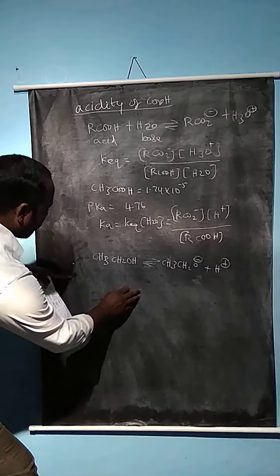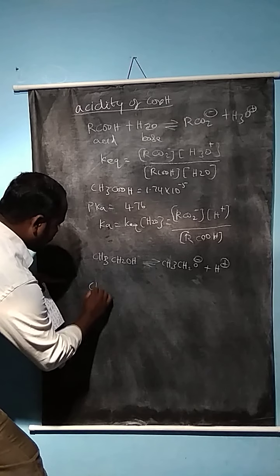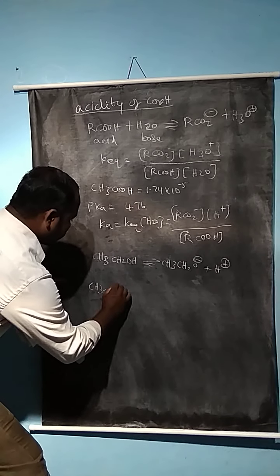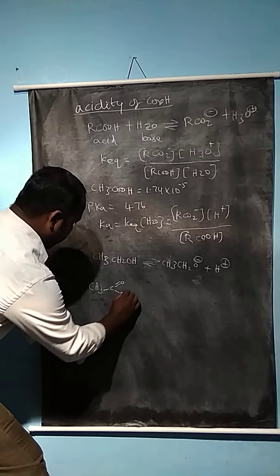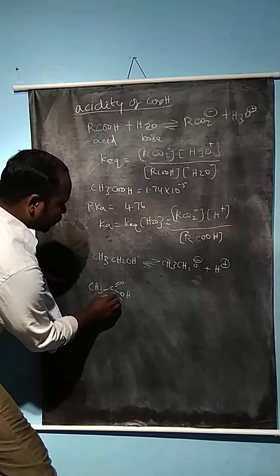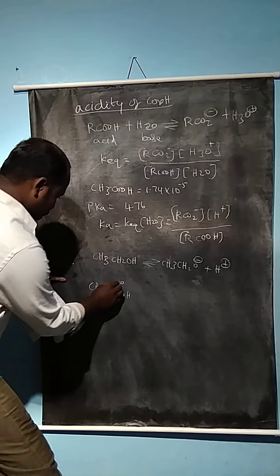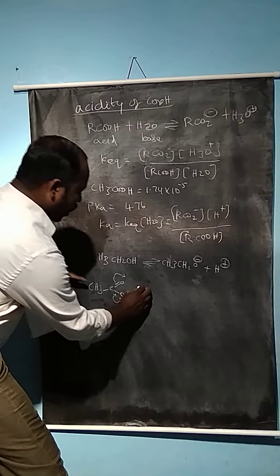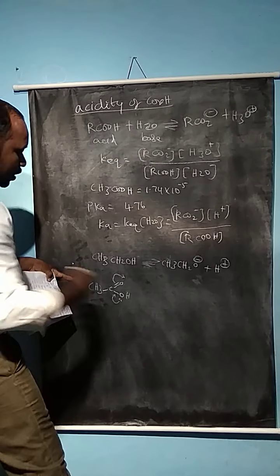But compare acetic acid, CH3COOH: the lone pair of electrons shifts and the double bond electrons shift to the oxygen atom, so the carboxylate anion is formed.